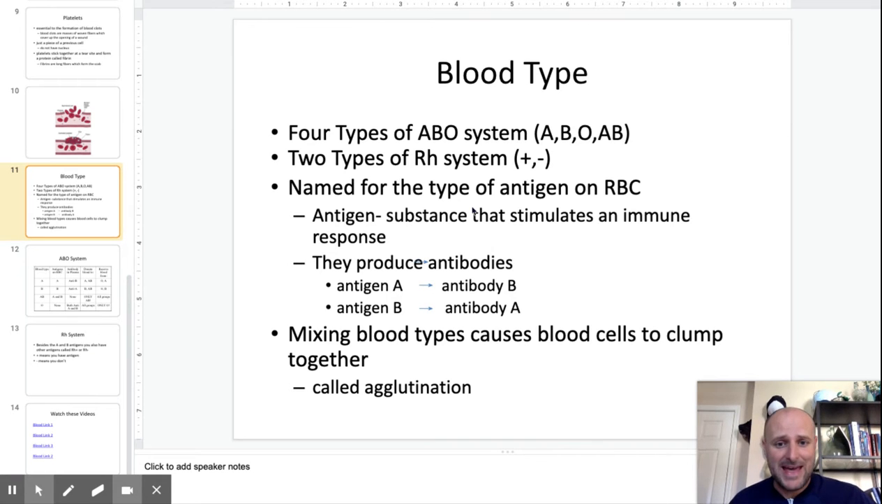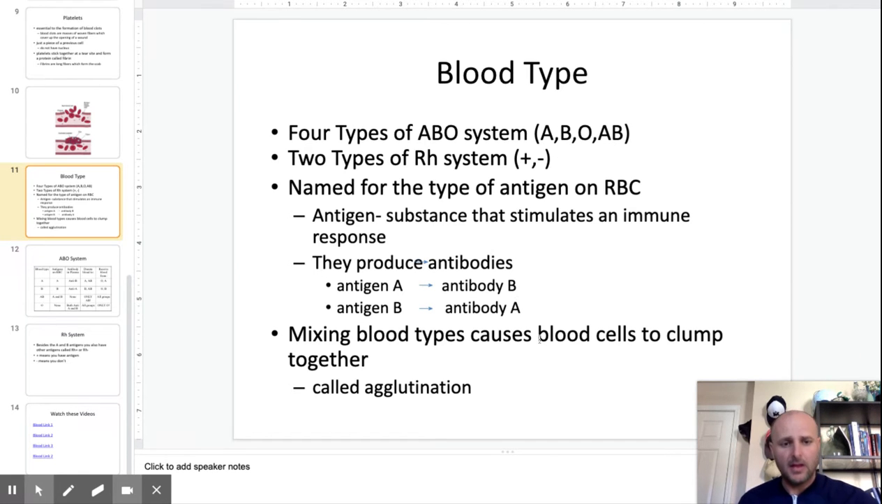If you have antigen A, you're going to produce antibody B. And if you have antigen B, you're going to produce antibody A. So if you have type A blood, you can produce antibody B. If you have type B blood, you can produce antibody A. If you have type O blood, you can't produce either. And if you have AB blood, you can produce both.